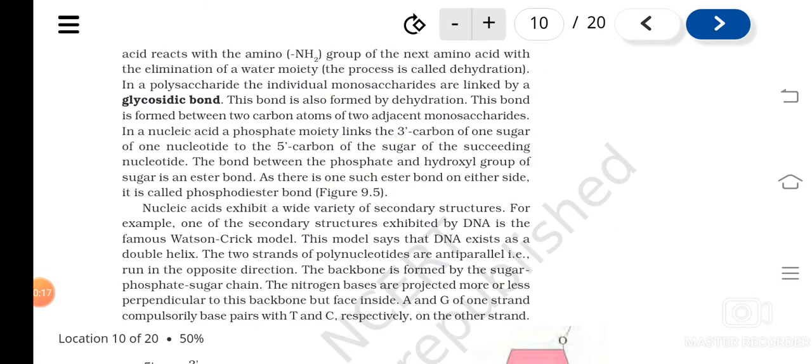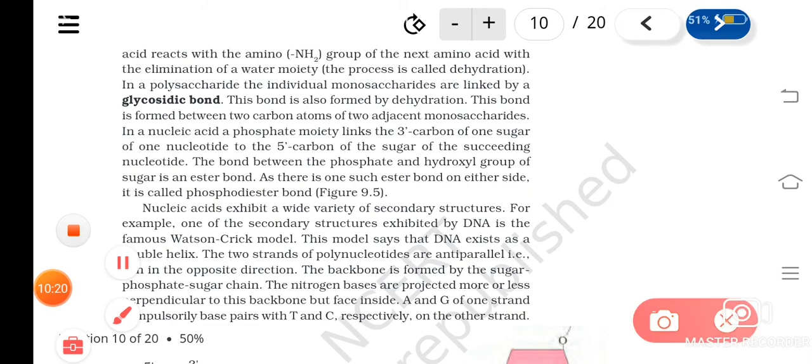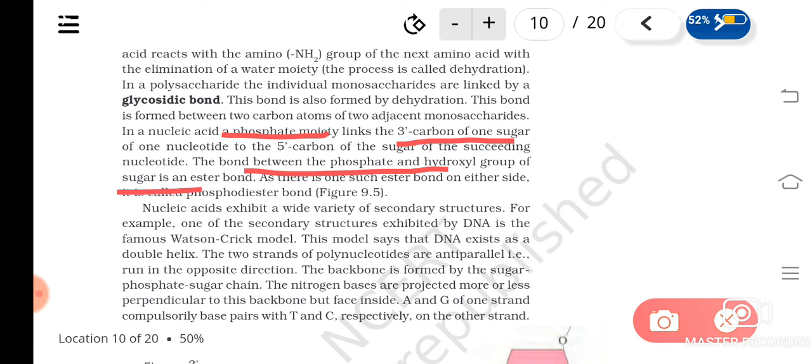Okay, what are the bonds found in nucleic acid? In a nucleic acid, you can see a bond between the phosphate and the 3' carbon of one sugar, that will have what, an ester bond, that is the bond between the phosphate group and the hydroxyl group of the sugar. I told you the strands of DNA are made up of sugar and phosphate, isn't it?